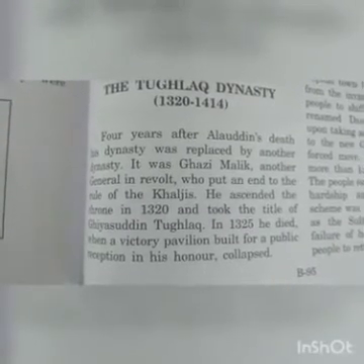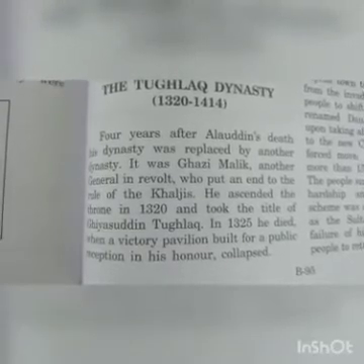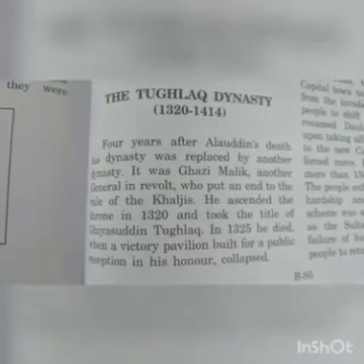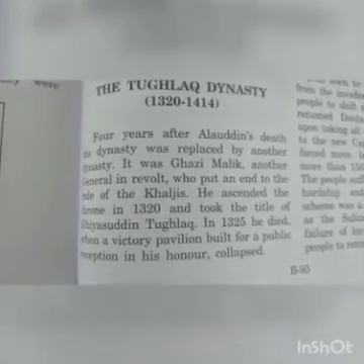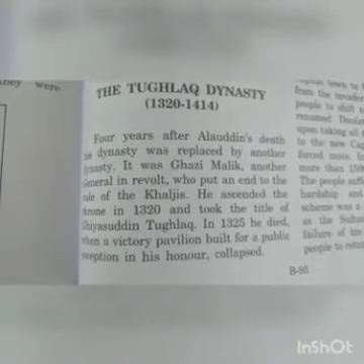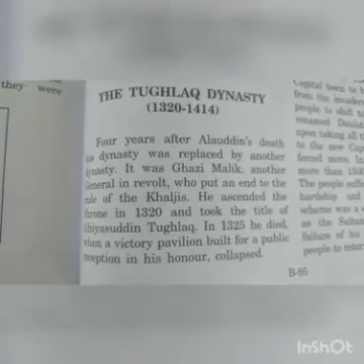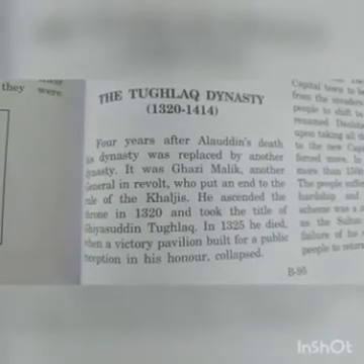He ascended the throne in 1320, so from 1320 the Tughlaq dynasty started, right? It was also written here that he died in 1325, and how did he die? When a victory pavilion built for a public reception in his honor collapsed, right?